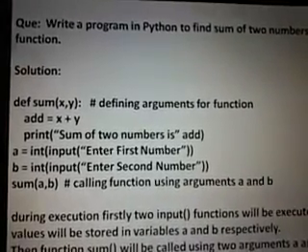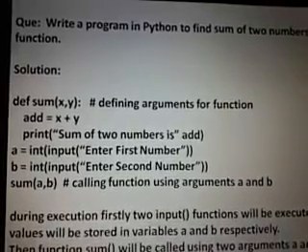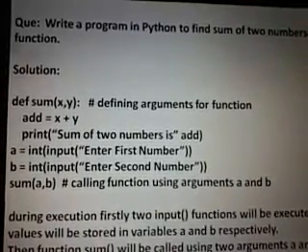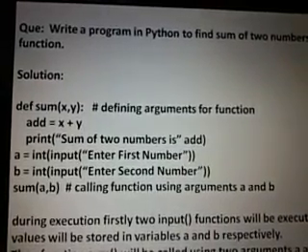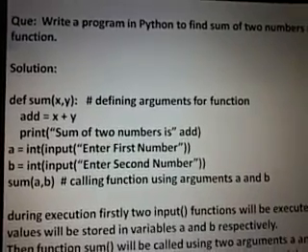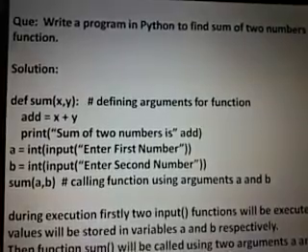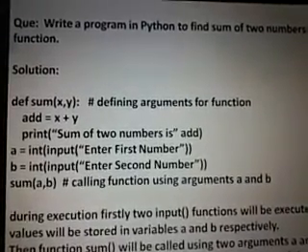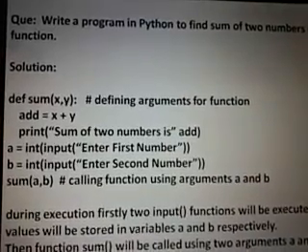After that, the next input statement will get executed, and you will be prompted to enter the second number. That will be converted into an integer and stored in b. So two values are entered through a standard input device, that is the keyboard. These statements you use very frequently in 11th also. So these two values will be stored in integer format in a and b.